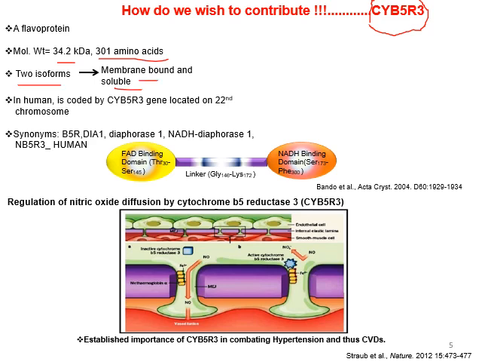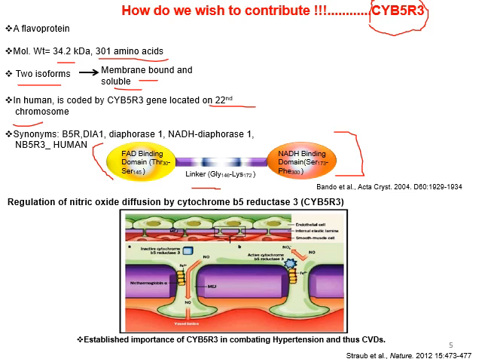In humans, the gene coding for cytochrome B5 reductase 3 is located on the 22nd chromosome, and these are the synonyms of this enzyme. There are two domains. One is the FAD binding domain, and another is the NADH binding domain. There is a linker region between these two domains. So, what makes this enzyme fantastic?